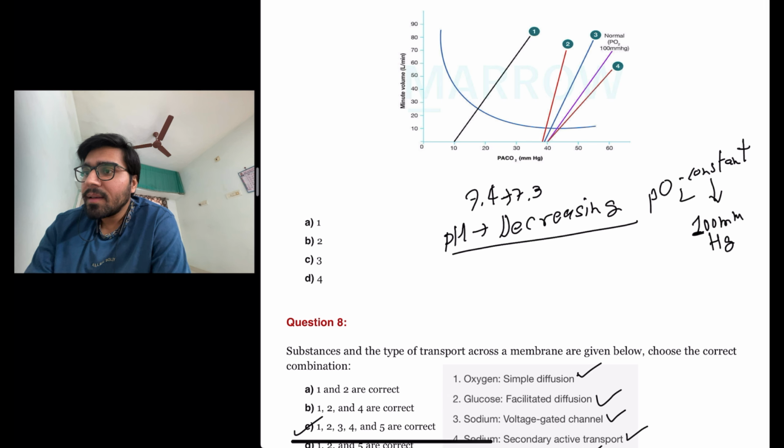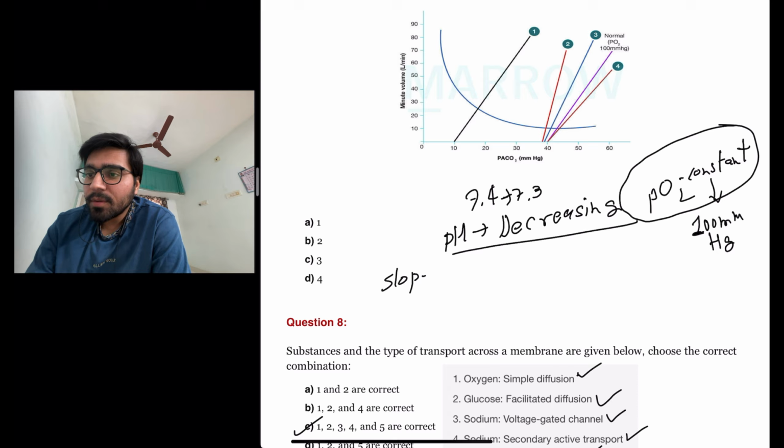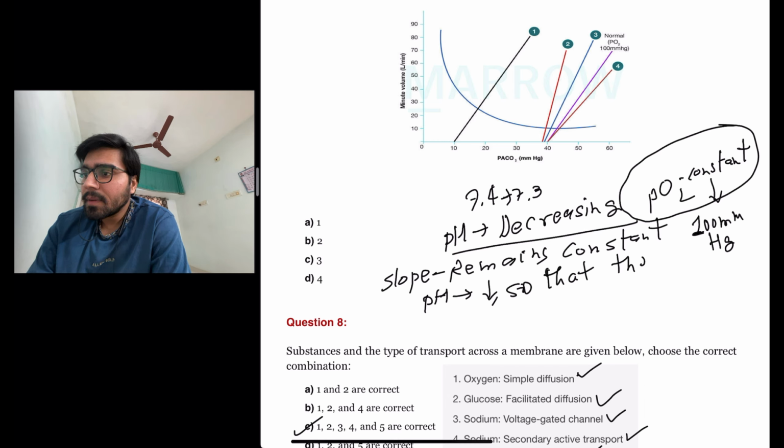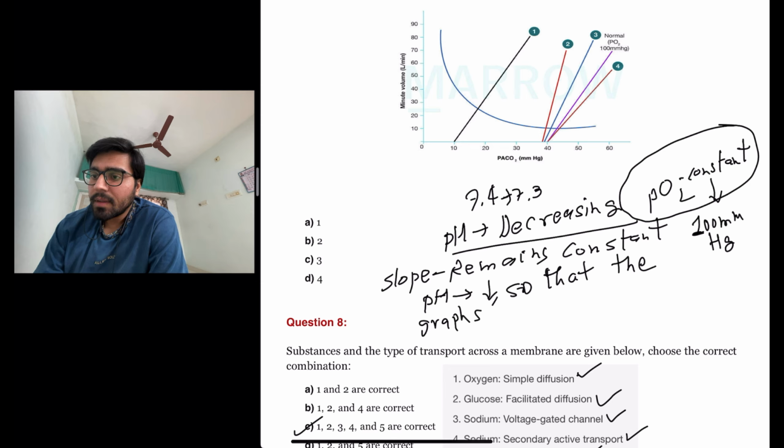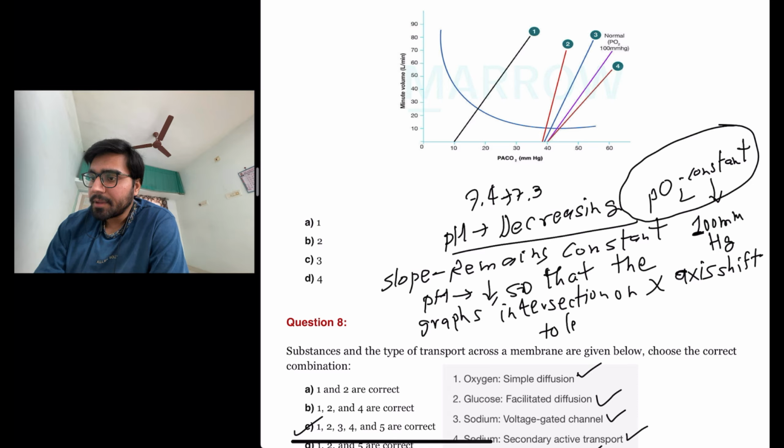Okay, so when pressure of oxygen remains constant, slope remains constant and pH decreases, so that the graph's intersection on x-axis shifts to left without change in the slope.